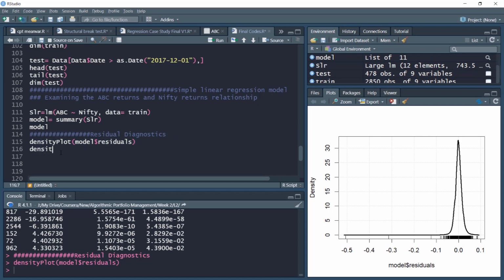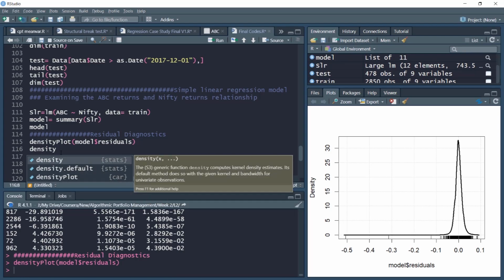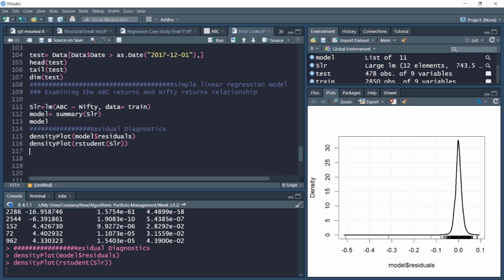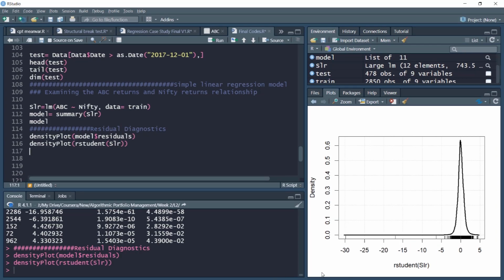For that, the command is simple. We just write the same density plot and type rstudent, but this time we'll pass the original model, the SLR object, which is the model object that we created. So again, it is also very similar. The density plot of residuals as well as studentized residuals is extremely left skewed.